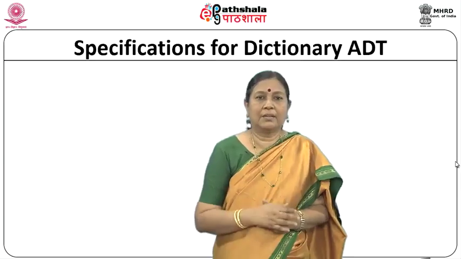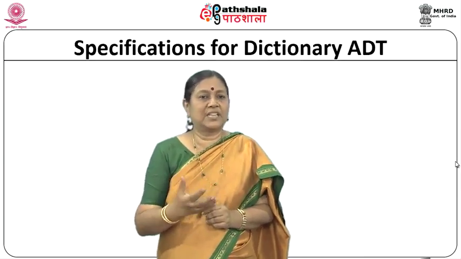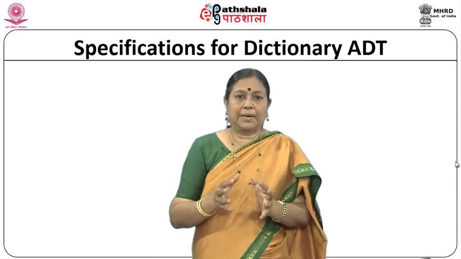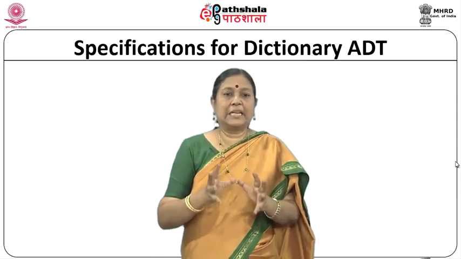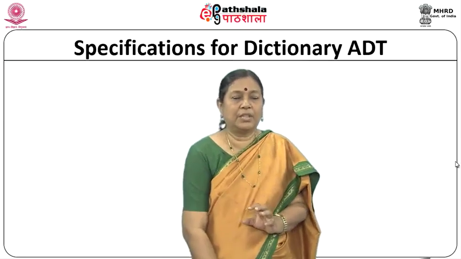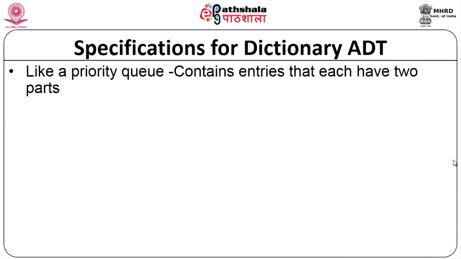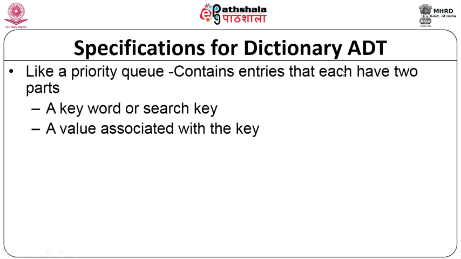So, now let us first look at the specification for the dictionary ADT. What do you think are the specifications of a dictionary ADT? It is like a priority queue, and that is why we are talking about this module immediately after we talk about a priority queue. It contains entries that have 2 parts. In the previous priority queue also we had entries that contain 2 parts, the key and the data. So, you have 2 parts, a keyword for the search key and a value associated with the key.